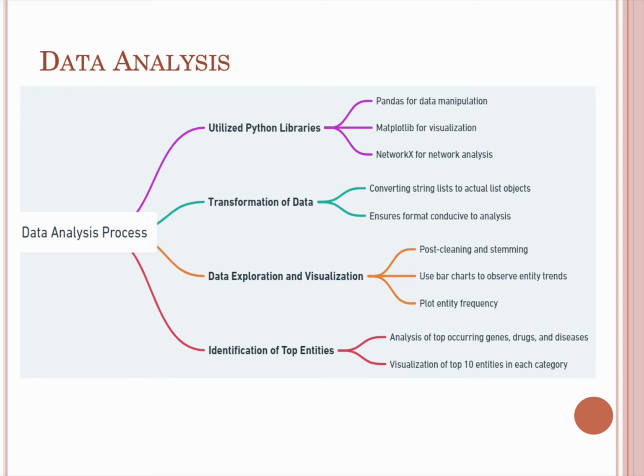So top 10 entities. We can use this information in knowledge graph validation. What we did is we used Pandas for data manipulation. We read the CSV and then created a bar chart using matplotlib, and we also used NetworkX for creating network graphs.